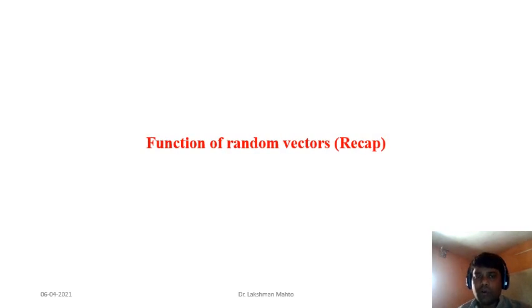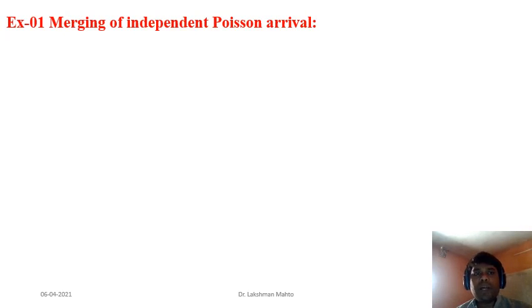So before going to that, I would talk about some recap of what we had already discussed in the last class, that is, function of random vectors, or in another sense, function of n random variables. So here one example I would like to take, just to know something more about function of random variables, that we are calling merging of independent Poisson arrivals.